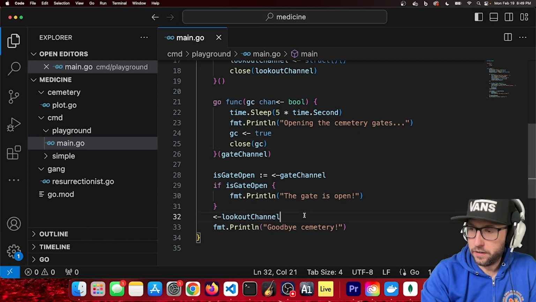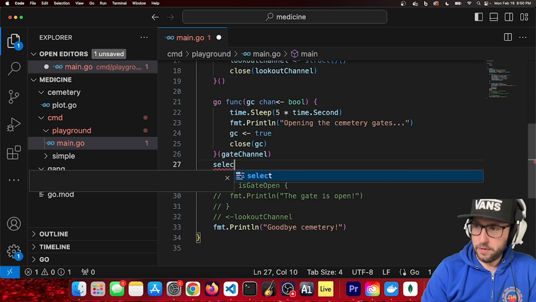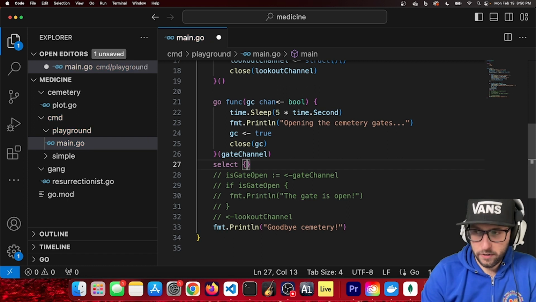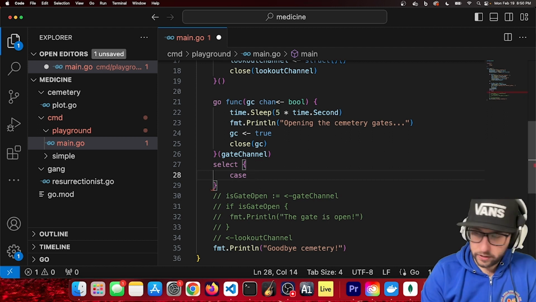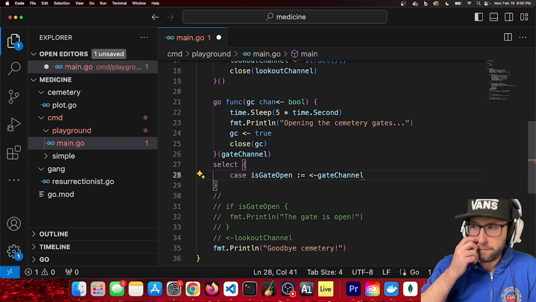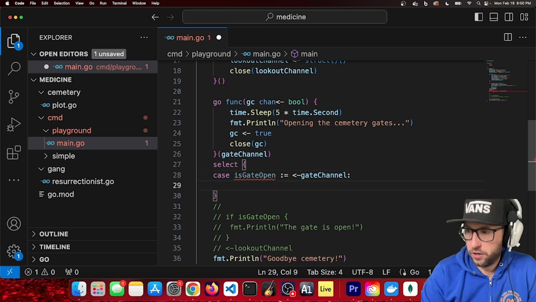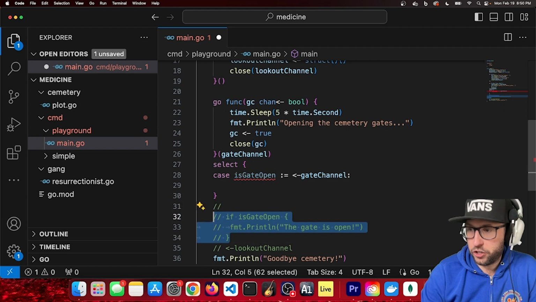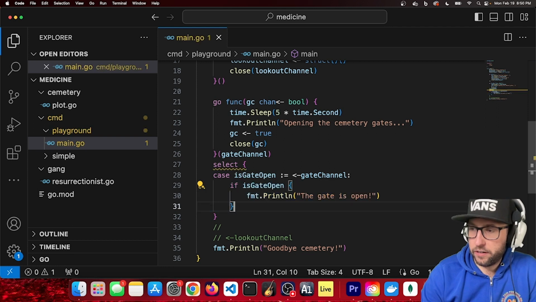So how do we do this? All right, well, there's a special statement. It's called the select statement. Kind of like a switch statement, if you've ever seen a switch statement, but it's specifically for waiting on multiple different channels. So we're going to put in a case. We're going to copy this code down here. If we find the case of the gate channel giving us a message, then we're all good, but we need to check. Did we actually get the gate open? Maybe we didn't get the gate open. So if the gate is open, do something.